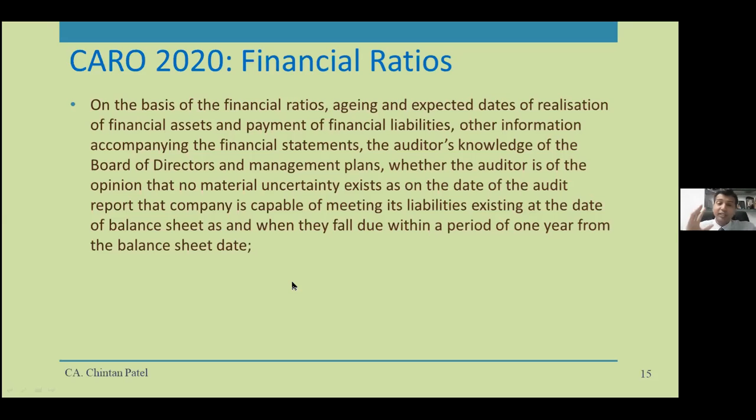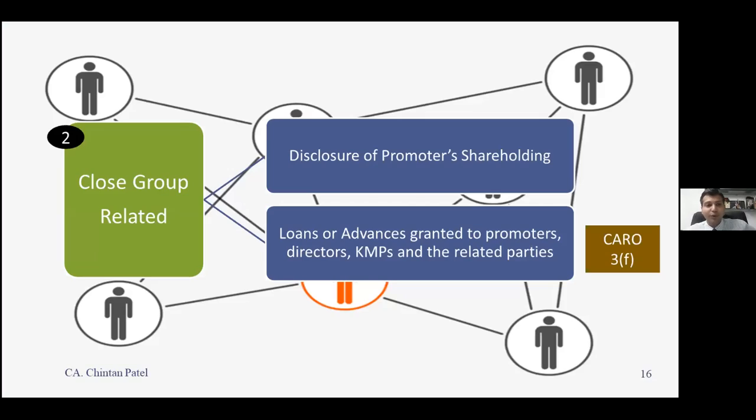So this is what CARO 2020 requires the auditors to do as additional tasks, where you need to look at ageing, expected realizations, financial ratios, financial liabilities, and all information, and your knowledge about this management, and then you need to focus and talk about whether the company is in a position to meet liabilities or not. That is what is basically expected from the auditor.